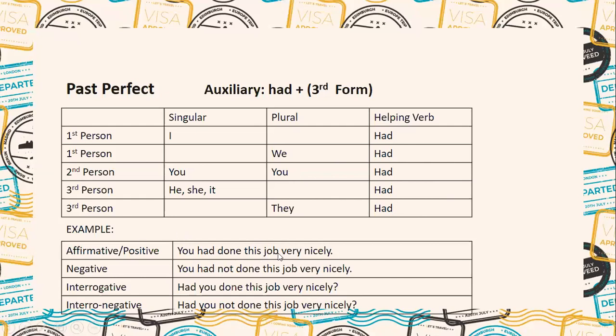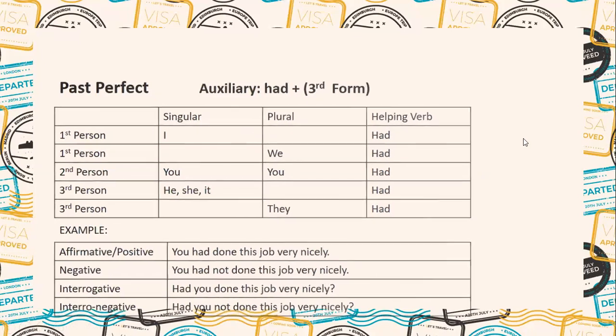You had done this job very nicely. You had not done this job very nicely. Had you done this job very nicely? Had you not done this job very nicely? Okay, this is the past perfect. Keep it in your mind that in all the perfect tenses we will be using the third form of verb, which is the past participle form of verb.